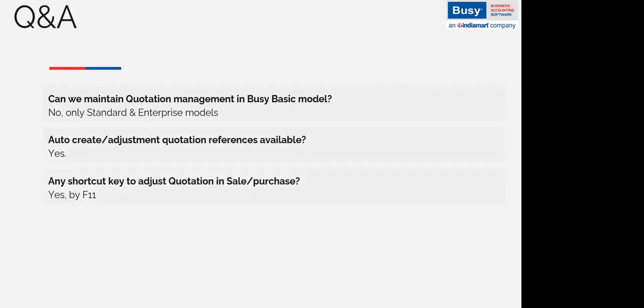Is there any shortcut to adjust a quotation? Yes, in sales or purchase, or maybe in sale order or in challan, you can adjust your quotation by pressing the F11 button on your keyboard. You have to press F11 in the item grid row. You don't need to select the item; just put your cursor on the item column row and then press F11.